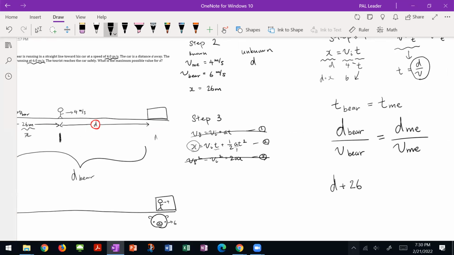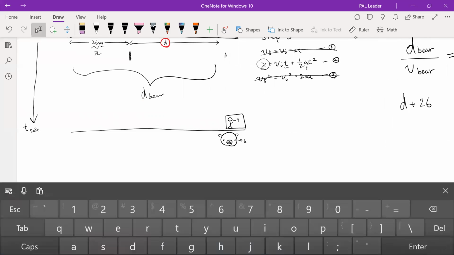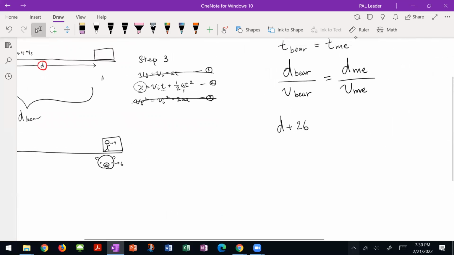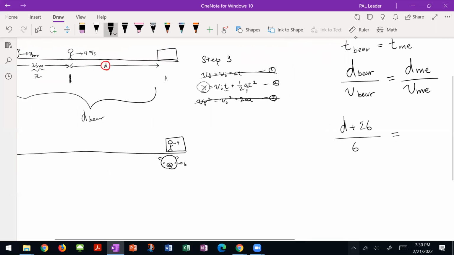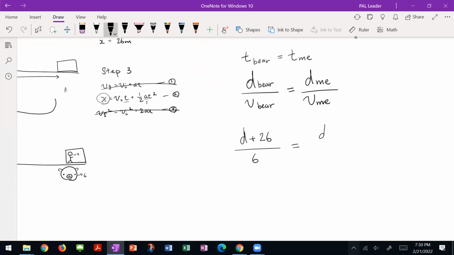That's how much the bear has to travel in order to get to the car at the exact same moment that we get there. The velocity of the bear, that was 6, right? Now, what's the distance that we have to travel? That's just d. What's our velocity? Ours was 4.